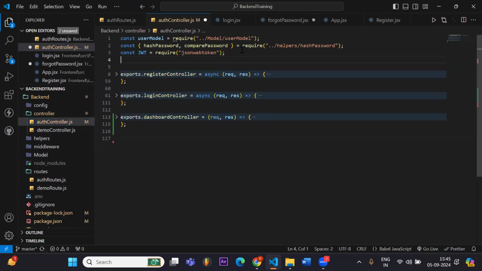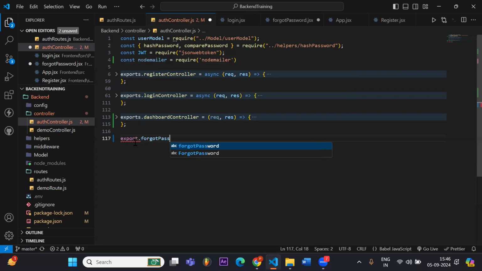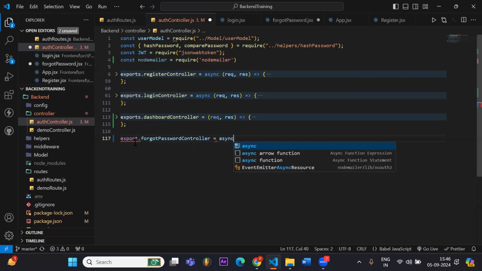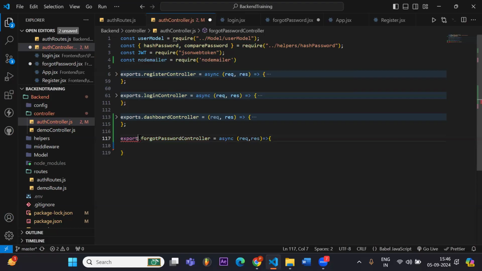In our controller we first have to import it as well, same as Nodemailer require. Then we will make a controller function, that is forgot password controller, which takes request and response, exports it, and has a try catch block.